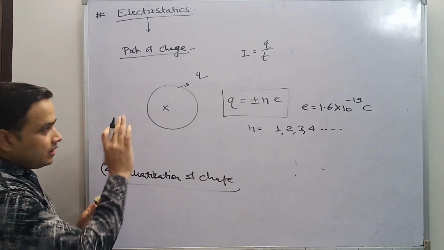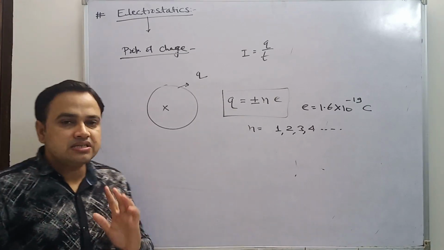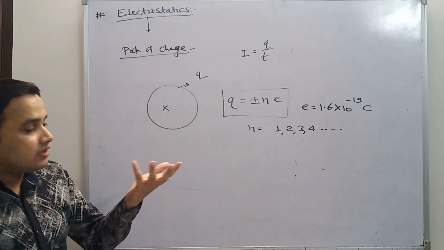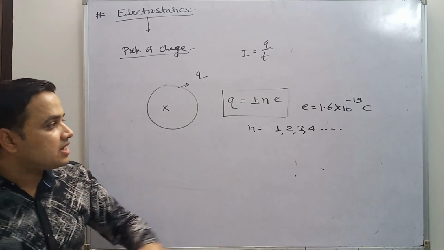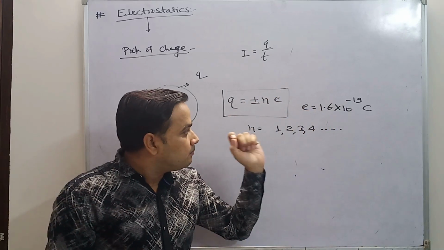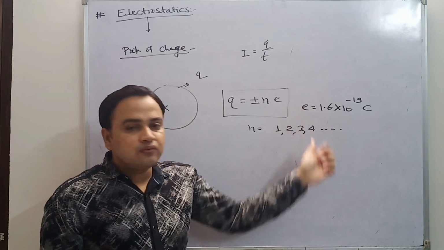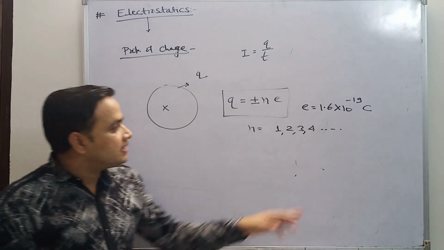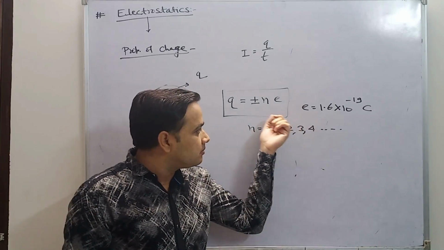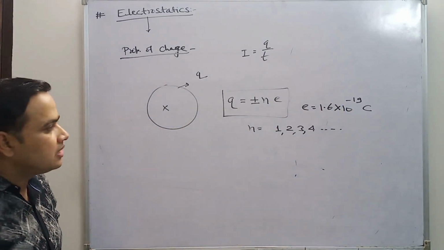So what is the statement of this property, quantization of charge? What is the quanta of charge? Sometimes in exams this question can be asked: what is the quanta of charge? So the quanta of charge is the electron. Clear? Millikan's oil drop experiment is proof of this. You can say e is equal to 1.6 into 10 raised to minus 19 coulomb. This is the quanta of charge. The minimum charge on a body is equal to this one, plus or minus.